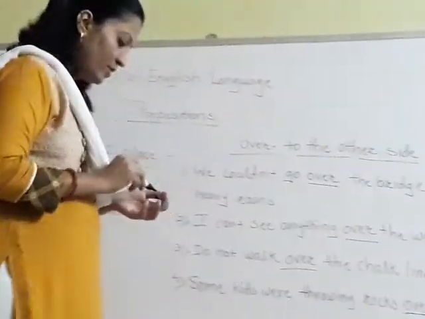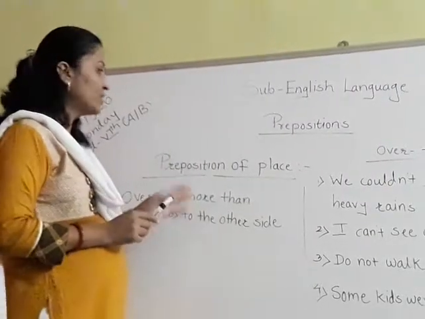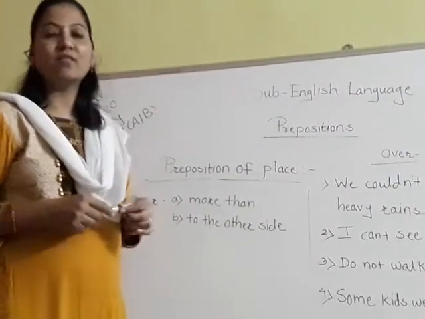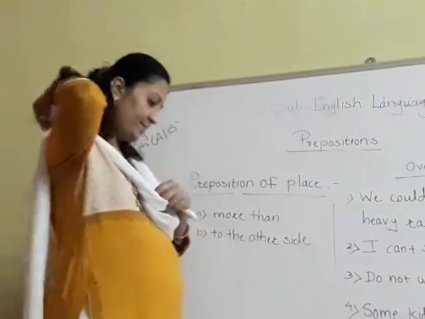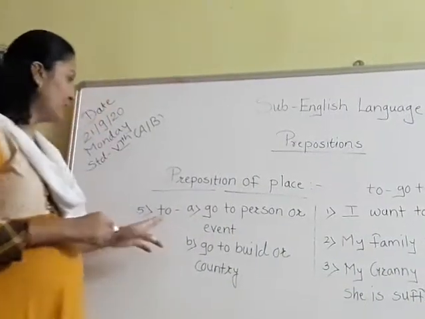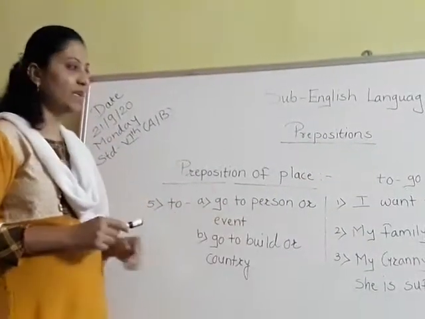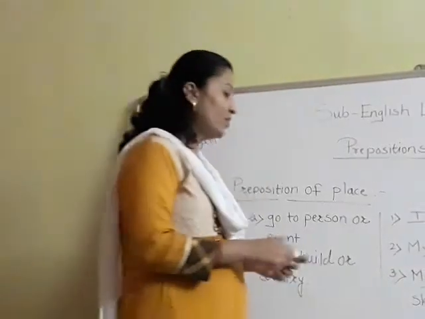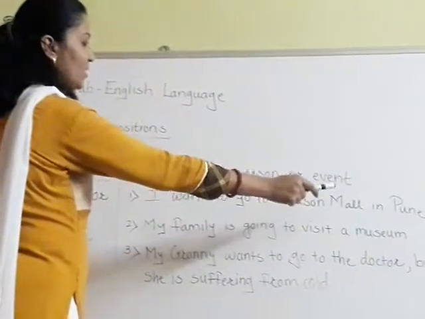Now we are going to study preposition of place, and in that we are going to study about to. Okay. Now students, see preposition to. The first meaning of preposition to is to go to a person or event. So the first sentence is, I want to go to Season Mall in Pune.